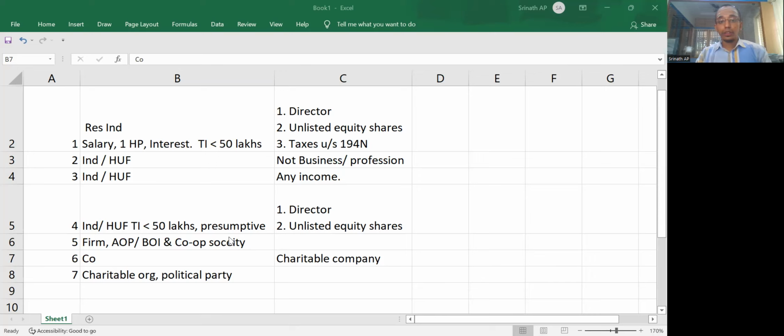Now, friends, where should you file the ITR? The best thing today is to go to the income tax portal. Use your login credentials. Username will be only your PAN.